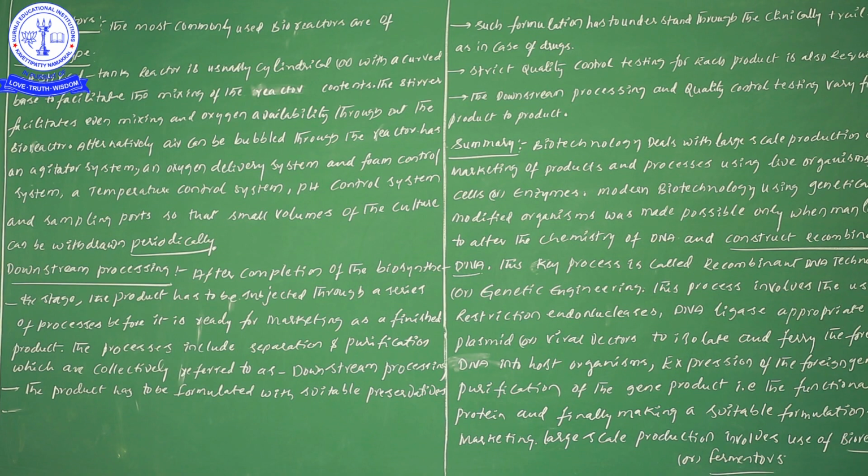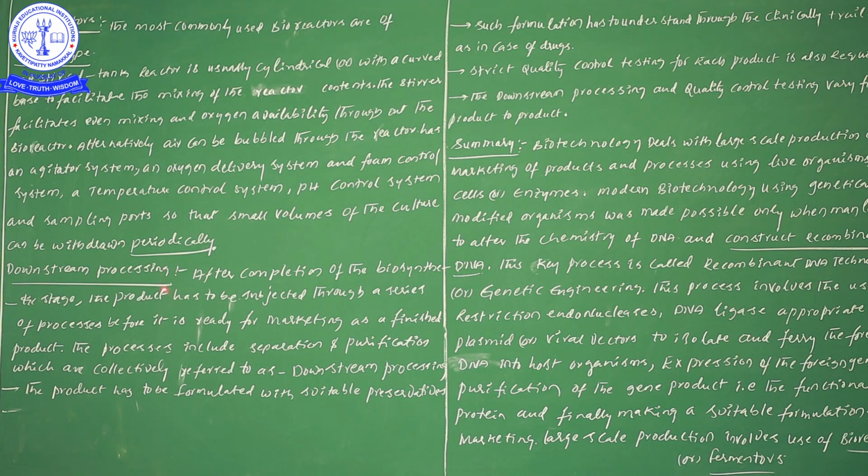So by maintaining all favorable or suitable conditions, we can finally produce the suitable product, and that suitable product we can obtain periodically. Next, downstream processing. Here, the types of bioreactors I didn't give you now, because I already gave them in the previous video.